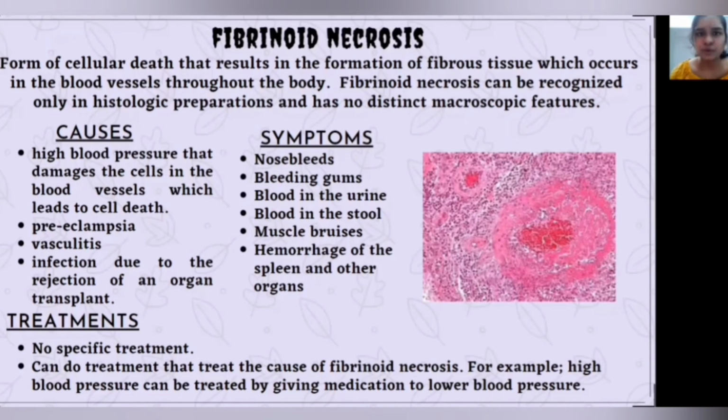What are the causes of fibrinoid necrosis? Fibrinoid necrosis can be caused by high blood pressure that damages the cells in the blood vessels, which leads to cell death. It is also caused by preeclampsia, vasculitis, and infection due to the rejection of an organ transplant. The symptoms of fibrinoid necrosis are nose bleeding, bleeding gums, blood in the urine, blood in the stool, muscle bruises, and hemorrhage of the spleen and other organs.